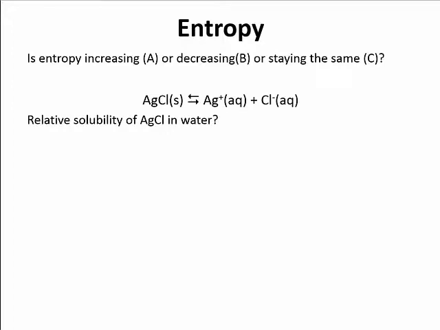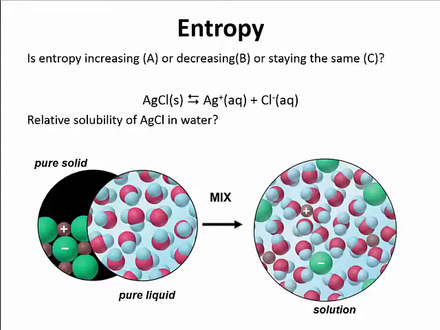But similar to what we saw in NaCl, if we take that pure solid and that pure liquid and mix it to make a solution, we should be increasing entropy. But sodium chloride is highly soluble in water. Silver chloride is not so much soluble. So what's the difference from the sodium chloride?